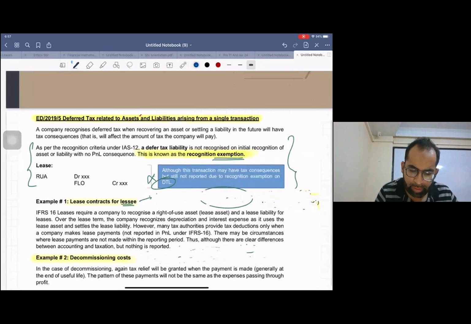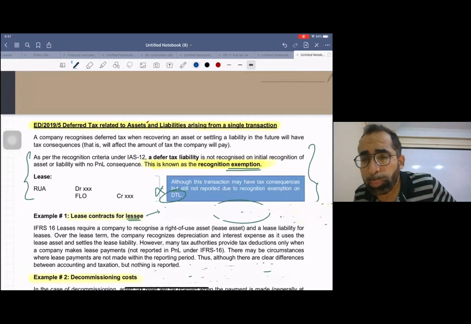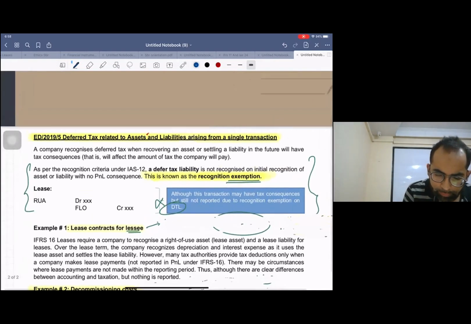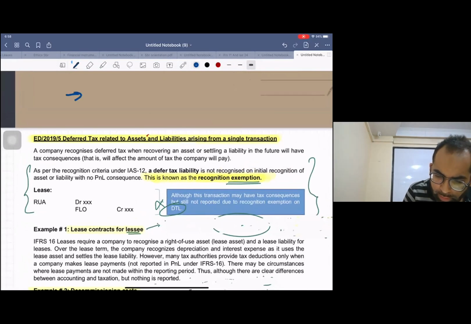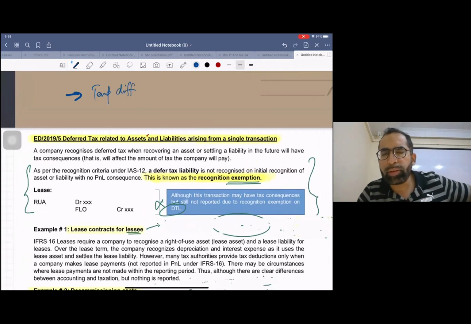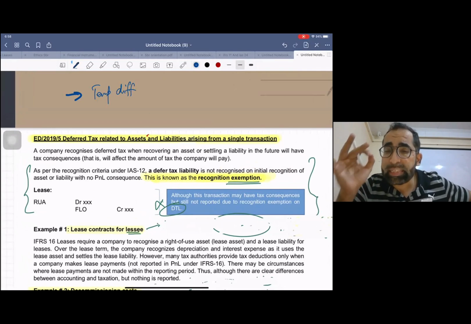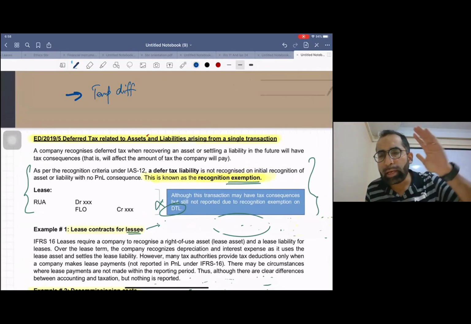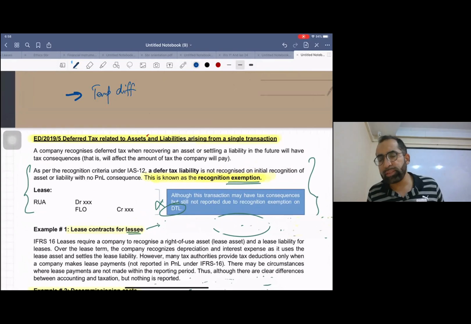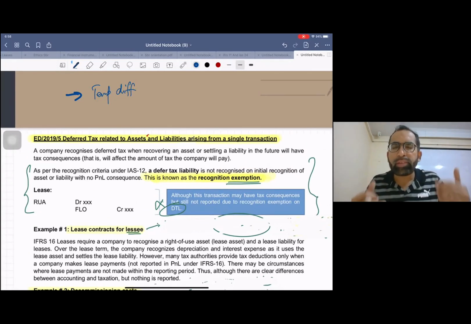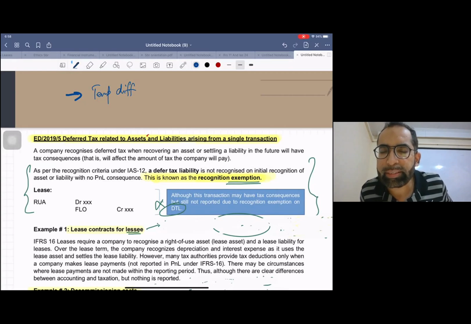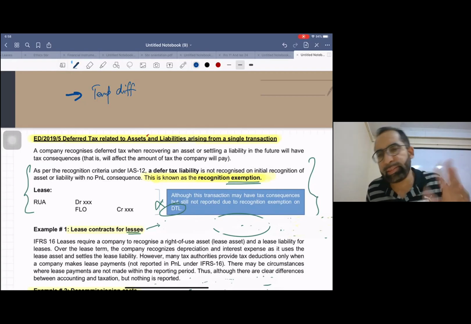This is related to deferred tax assets and liabilities. Hope you remember you studied temporary difference, remember? And you studied two types of temporary difference. One is taxable temporary difference, and the other is deductible temporary difference. Taxable temporary differences, when multiplied by the tax rate, result in deferred tax liability, and deductible TDs result in deferred tax asset, right?